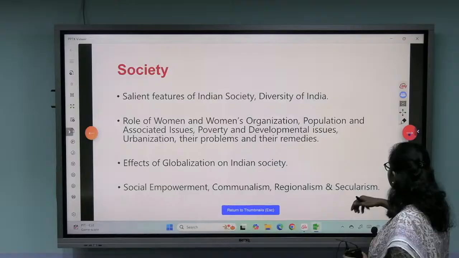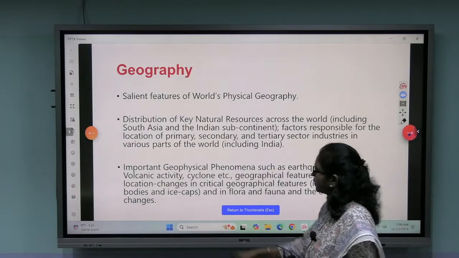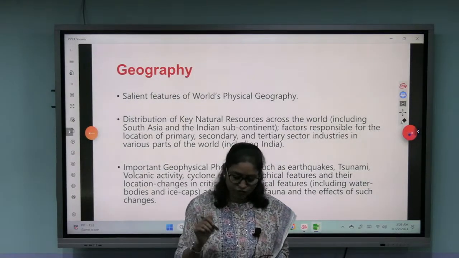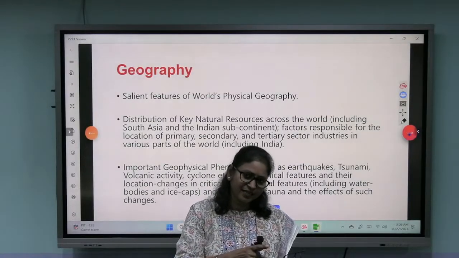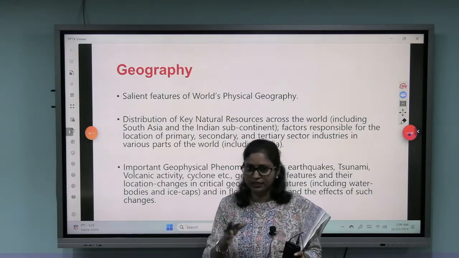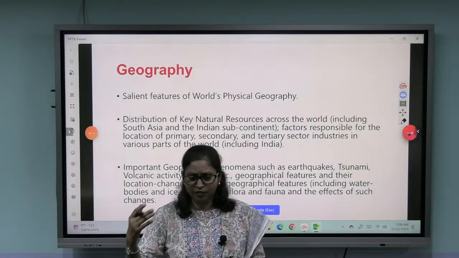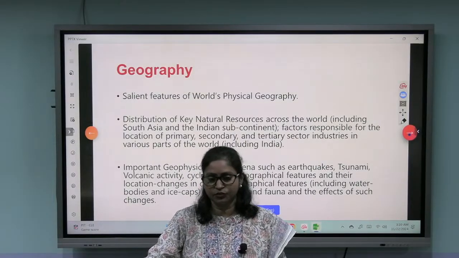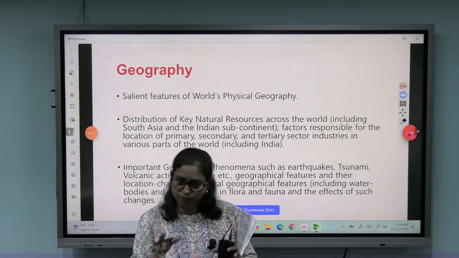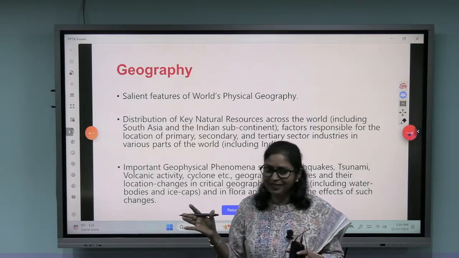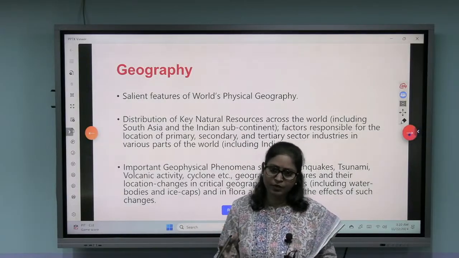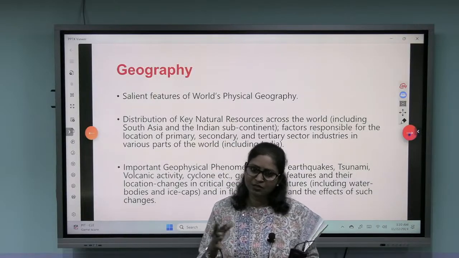So look at the syllabus of geography. Salient features of world physical geography. I have already mentioned that in geography you will get both Indian as well as world geography, in prelims as well as mains. There is no distinction that only Indian geography will come. Though the majority of questions in mains will be from Indian geography, they can ask from world geography as well, right? And in prelims, both Indian and world geography. I hope I made it clear: geography from both India and the world's point of view, but obviously the major focus will be on Indian geography, both in prelims and mains.